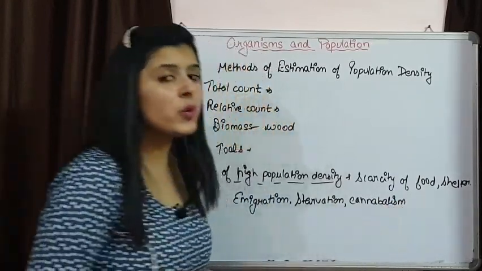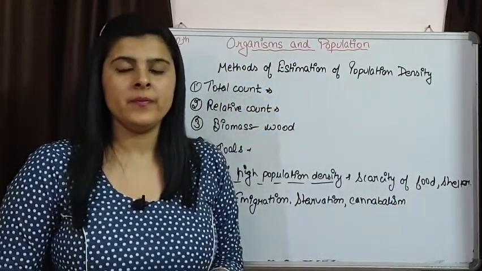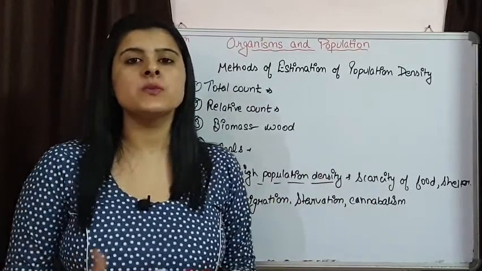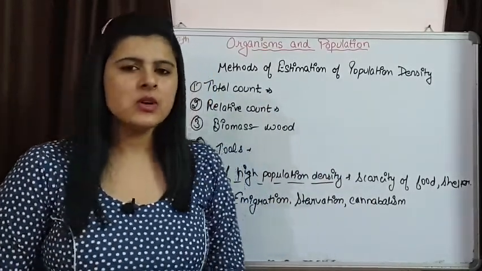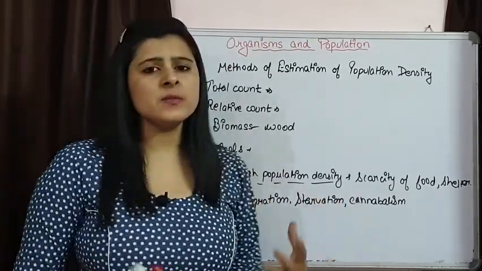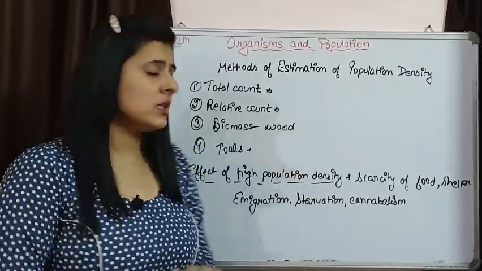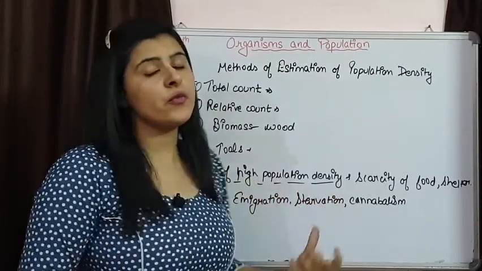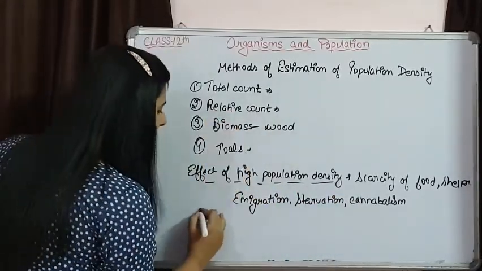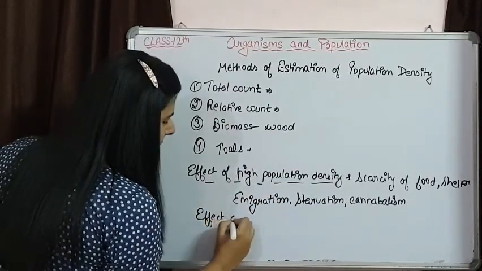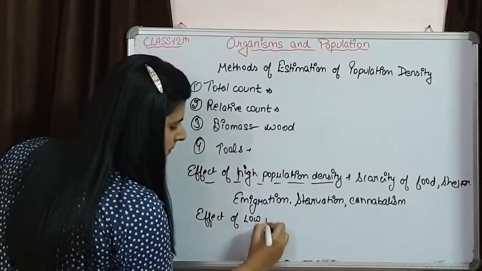Means they are going to eat organisms of their own species. That is what cannibalism is. So this is how the organisms are going to adapt themselves, and there will be adverse effect of high population density. If we talk about the effect of low population density, that is also affecting the population.